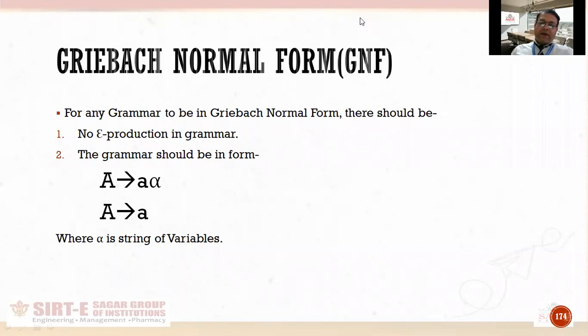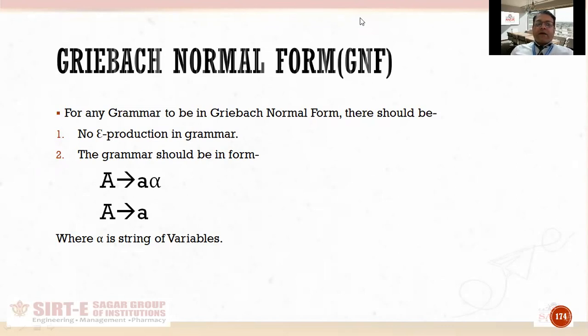Good morning, everyone. In this class, I am going to discuss Greibach normal form (GNF). In the last class, we studied Chomsky normal form, that is CNF: what the format of Chomsky normal form was and how we convert a given grammar into it. We saw all this with the help of a few examples. Now, in this class, we'll continue with Greibach normal form, and in a few questions, the concept of Chomsky normal form will also be applicable here.